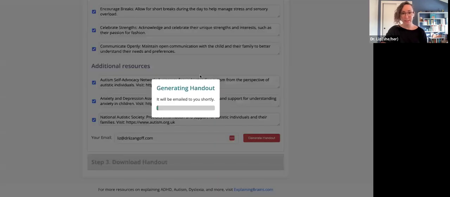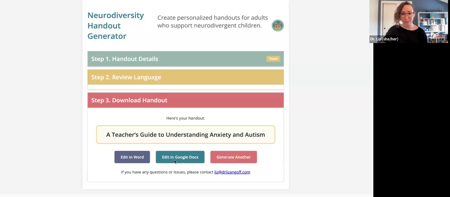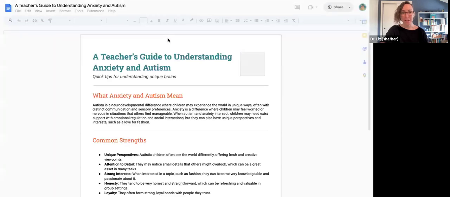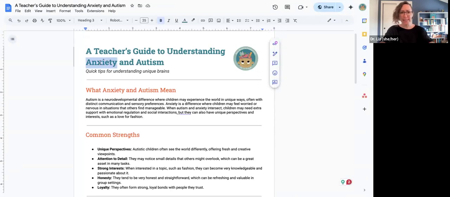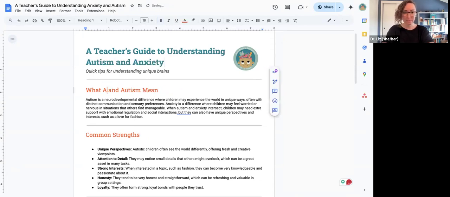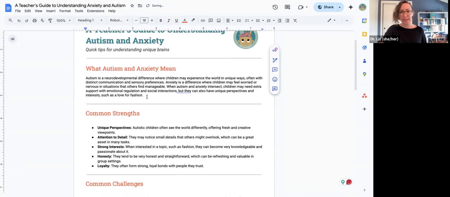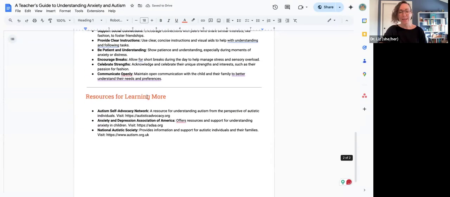And then I'm going to generate the handout. And this is going to create a document in Google Docs, which I can edit, and it will email it to me so I have it for my records. And here's my handout. So again, I want to do a quick edit. I want autism to be first. It just does it that way because it's alphabetical. And now I have a handout that I can print and give to the teacher.